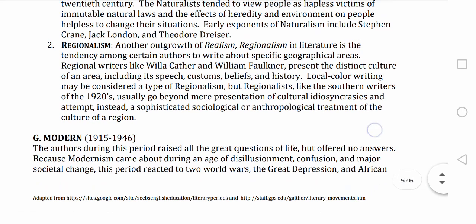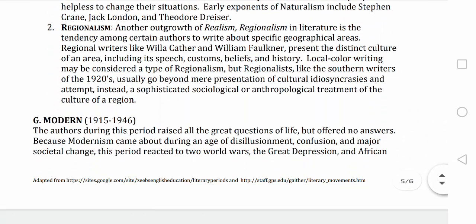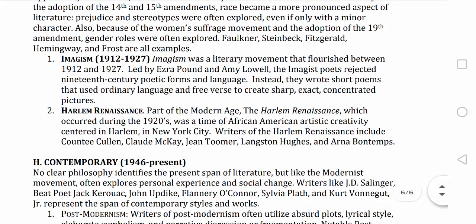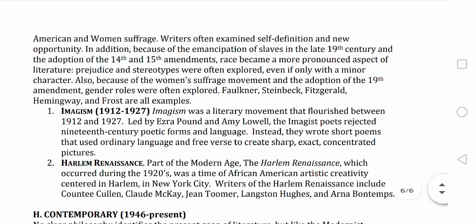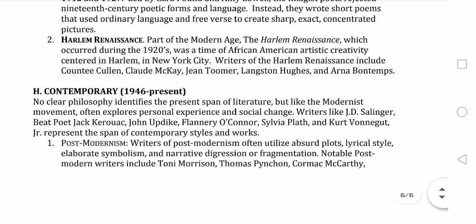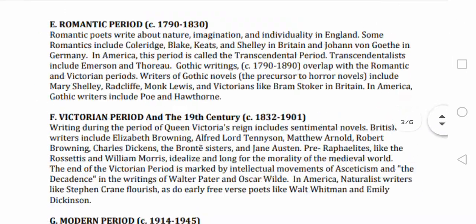Here Naturalism and Realism are part of it. Modernism we started with 1915 to 1946, and later on we can say it's Imagism, which started in 1912 to 1927, and the Harlem Renaissance is also important. It's part of the 1920s. Talking about the contemporary, that is the Now Age, which started in 1946 and continues to the present.